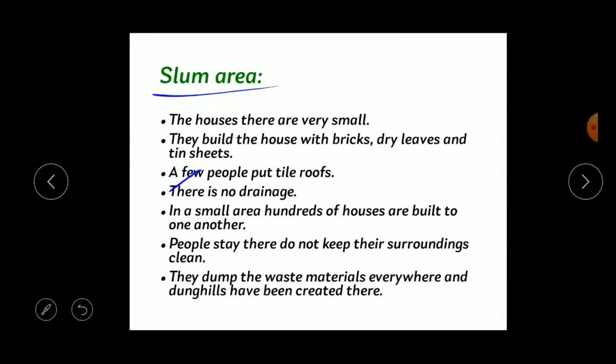Okay, so next, in a small area, here is one more point. There is no drainage system. Means, as there is no drainage system, drainage is nothing but a pipeline system to move the water. Okay, so as there is no drainage, the water from washing clothes, the bathing and the cleaning, whatever the wastewater is there, it will stagnate there only. Stagnate is nothing but it will become dirty by standing for a longer time, right? So it stagnates in front of the houses.